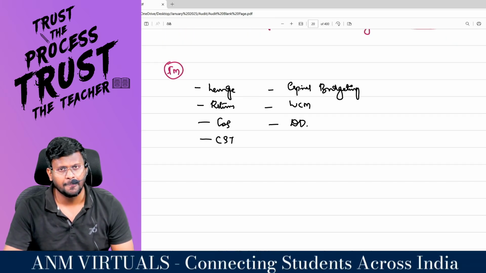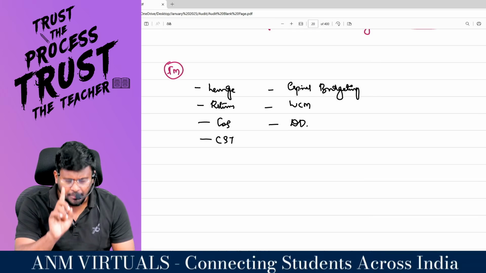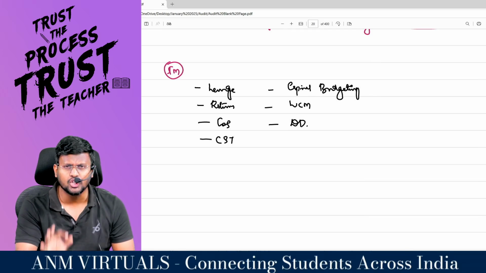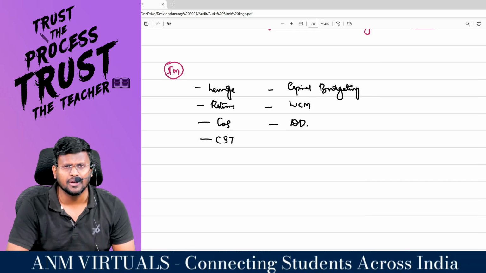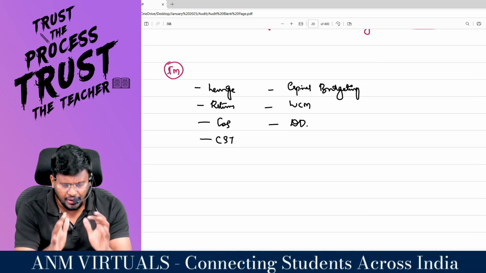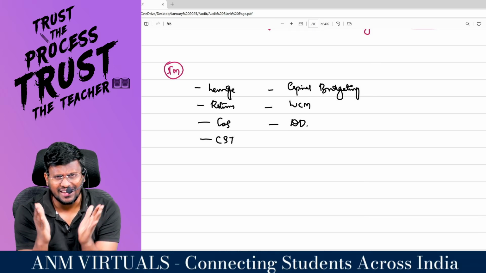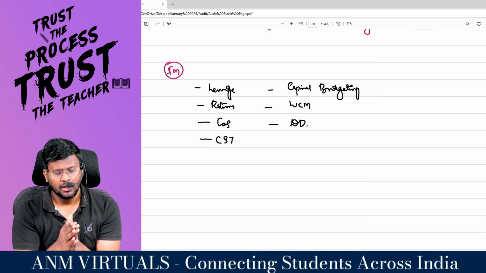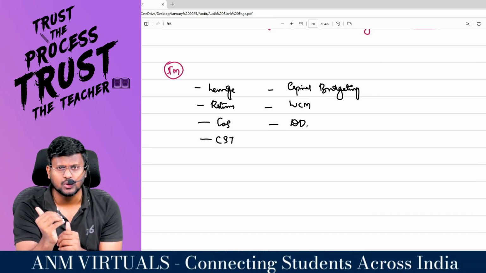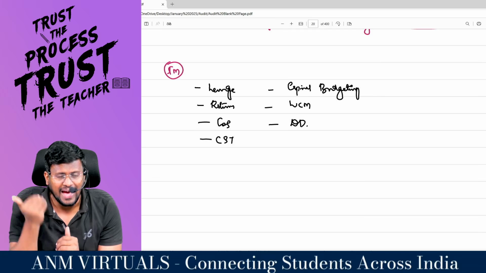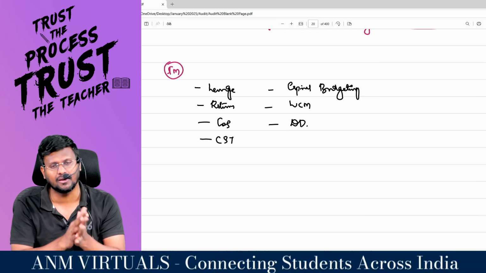Coming to FM, daily do 1 question from leverage, 1 question from ratio, 1 from cost of capital, capital structure theory, capital budgeting, and working capital and dividend decision. Every day 1 question from all the 7 topics. It's like another exam you are writing. If immediately after leverage analysis you do a ratio analysis question, your mind will start working as if you are writing an examination. That's why I am asking you to change the chapters immediately.